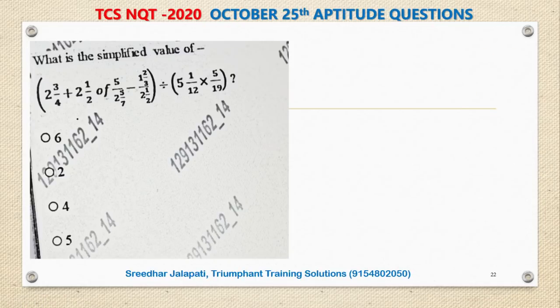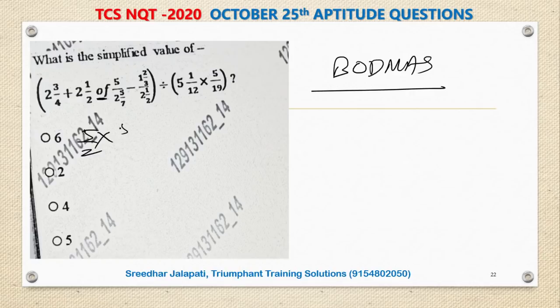What a frustrating calculation this one is. There is nothing in it, you just have to go by the BODMAS rule. So I am not explaining this in detail. If I explain this in detail, it is like insulting you. So first you have to perform the OF operation. I am not explaining completely, I am just telling you this is 5 by 2 of 5 by 2, 5 by 7 is 14, 19 by 7, that 7 will come to the numerator.